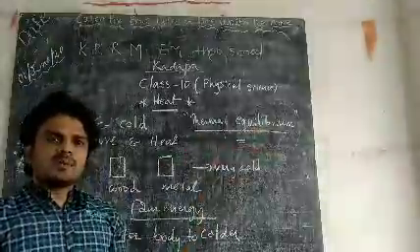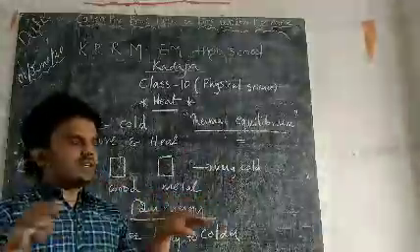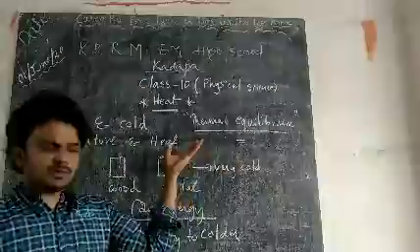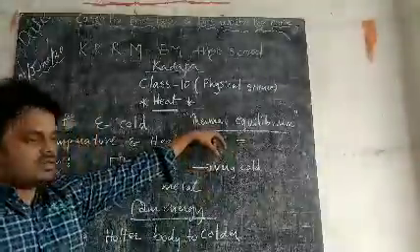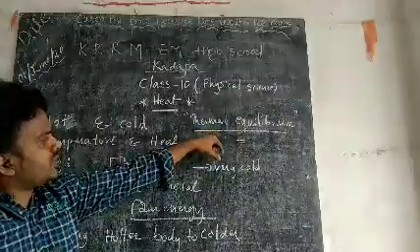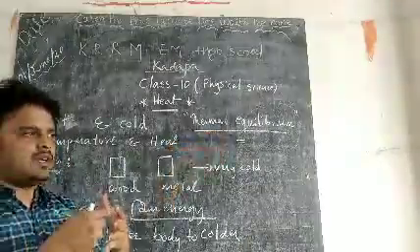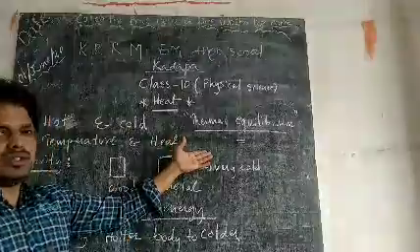Thermal equilibrium means both the objects have equal temperature. That means no need to transfer heat energy. Why? Because they are equal. If they are equal, there is no need to transfer.